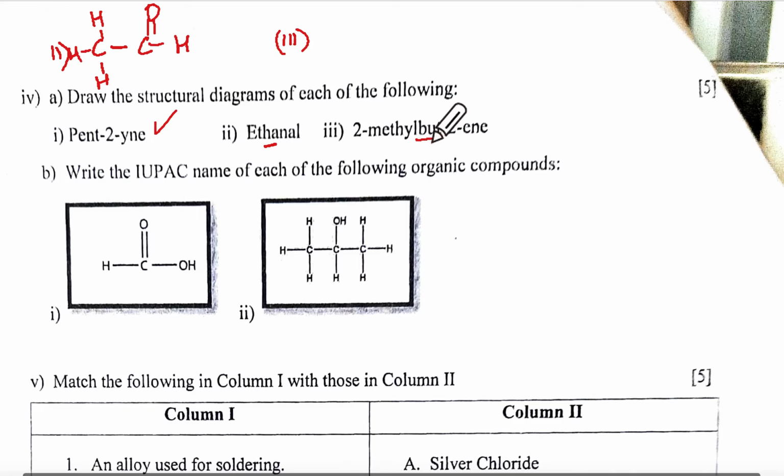Now what is the third one? 2-methyl-butene. So the root word is but. But means how many carbons? Let us start 1, 2. Let's call this 1, let's call this 2. So ene means double bond here, and 2-methyl means here it will be CH3 like this. This is 1, 2, 3, 4. Don't put another valency here. This carbon 1, 2, 3 and 4th valency here.